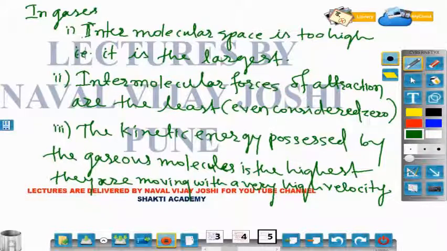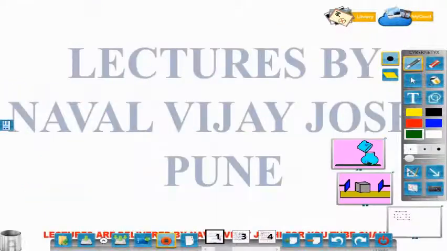So in this manner, using the three criteria of classification, we have classified the solids, liquids and gaseous. Now one by one we would study these three states on different basis. The basis is the molecular model of solids. So let us see how we could see the molecular model of solids. I have shown the molecular model of solids by this small animation.